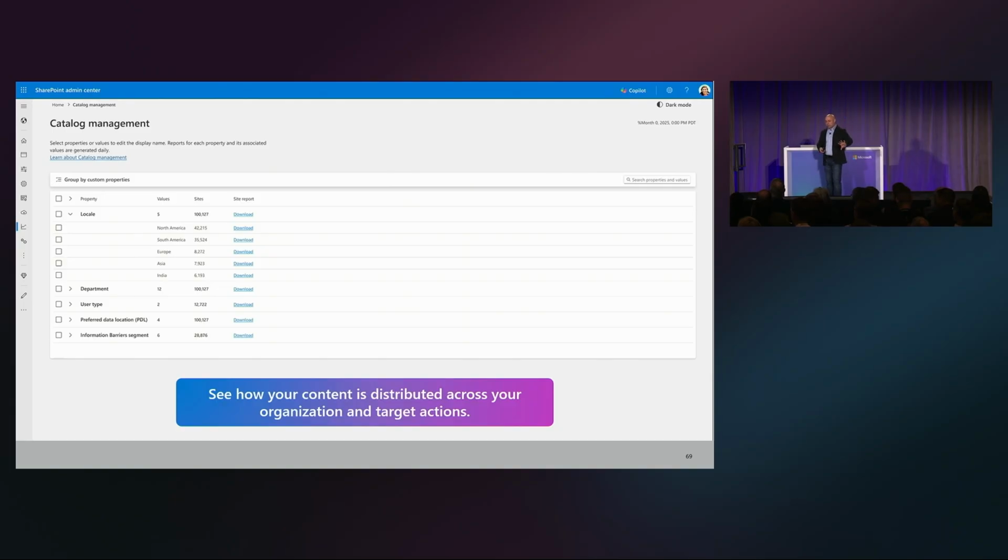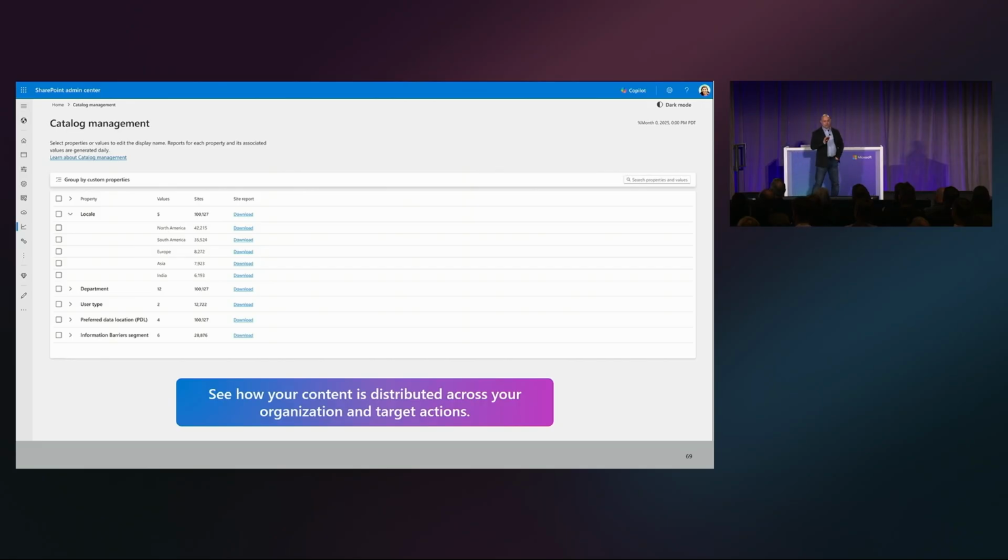I'm not going to spend too much time on this. We'll cover a little bit more detail in the next session. But this is essentially an area where you can start seeing how the content is distributed. If you notice, we're breaking it down by region, department, user type. If you're using multi-geo, we'll break it down by PDL, or preferred data location, and information barriers as well. That sets up a foundation for you to start thinking about governing things in a more surgical way, instead of the entire tenant.